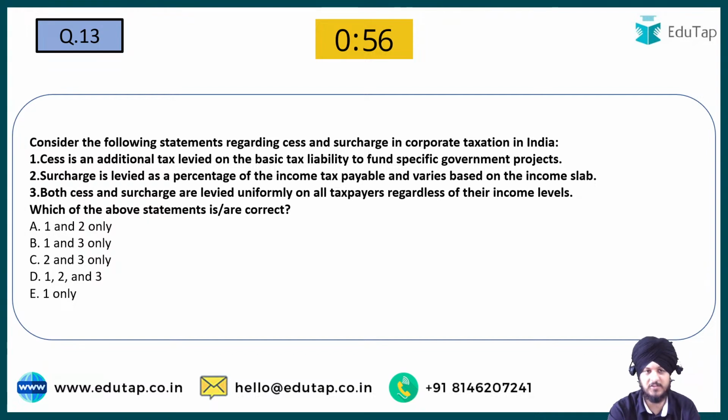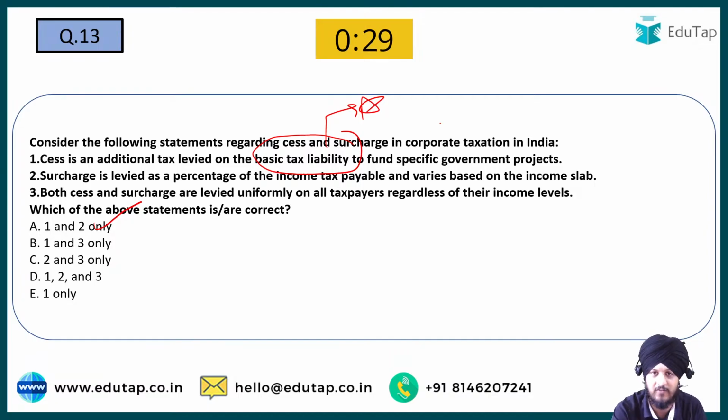Basically, with respect to this answer, the correct answer is going to be the A option, neither D nor E. Why A option? Because of course we know that cess is an additional tax on the basic tax liability. This is a keyword. Basic tax liability. So whatever basic tax you are paying to the government, based on that you are going to pay the cess. For what purpose? For specific government projects.